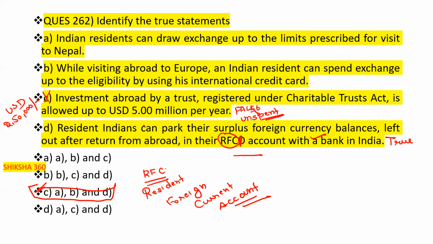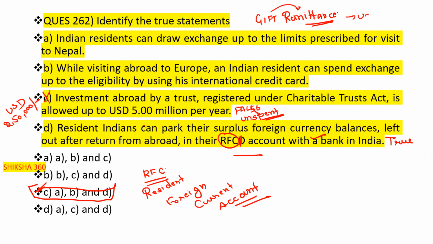One question from my side to all of you, which is also sometimes asked in the examination: what is the limit for gift remittances per remitter, per donor, in one financial year?